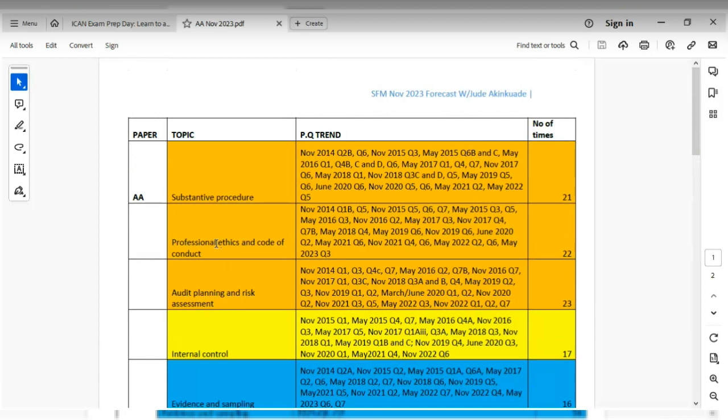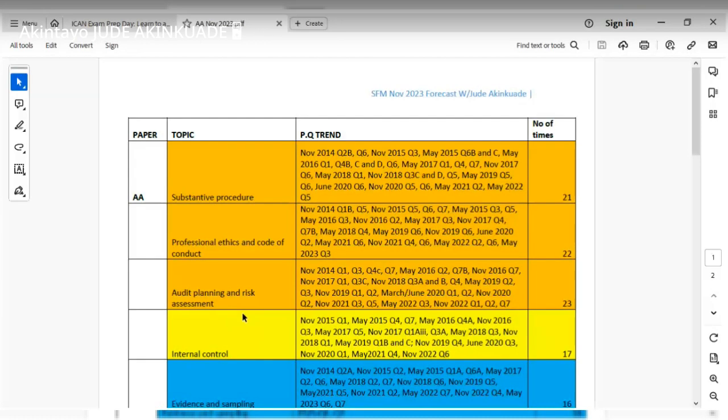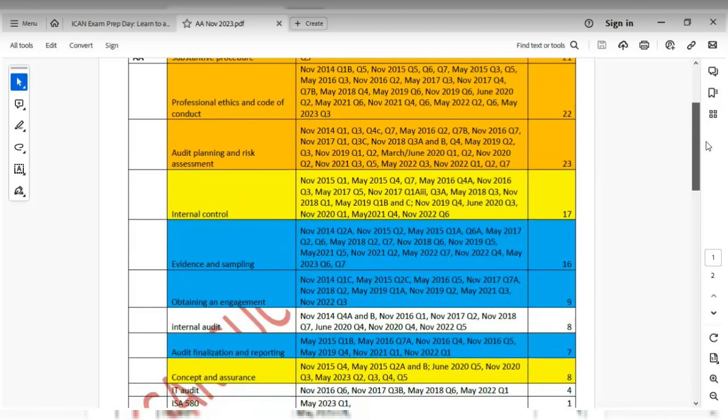All right, so the next category is substantive procedure. Substantive procedure has been examined 21 times from November 2014 up to May 2022. Okay, so once again, you're starting from audit planning and risk assessment, you're moving to professional ethics and code of conduct, and you're moving to substantive procedure. Okay, so that's the last topic in that category.